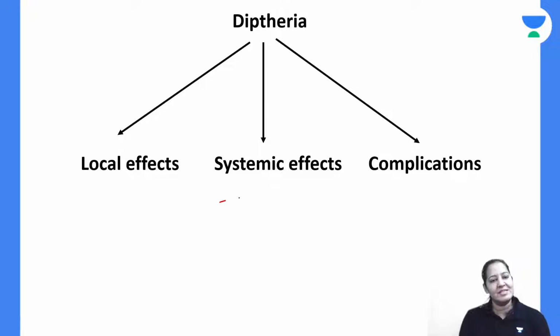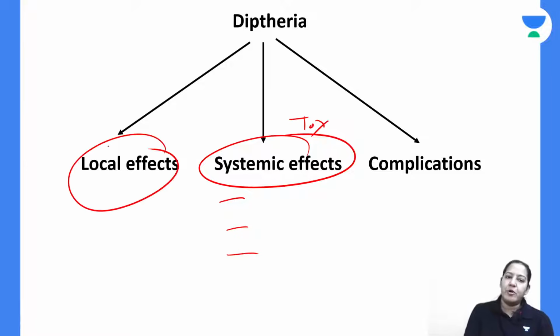Give me a thumbs up. So in systemic effects, the three organs are damaged like this with the help of the toxin. Local effects are produced by bacteria plus toxin both. That is necrosis. But systemic effects are produced only by toxin.